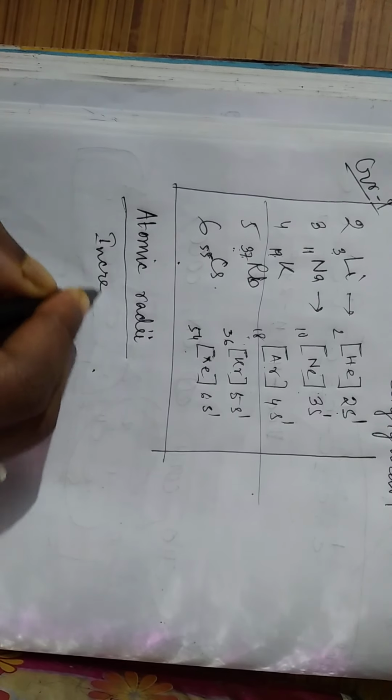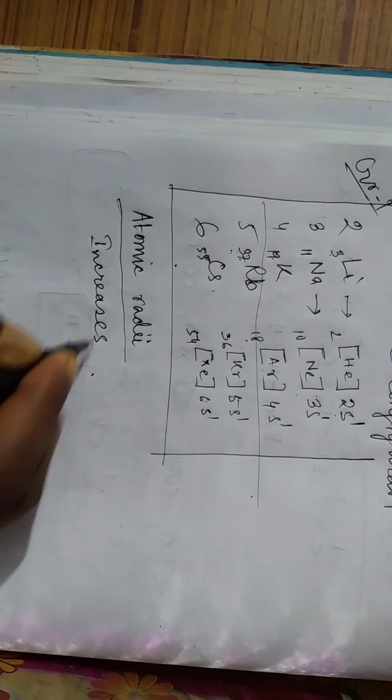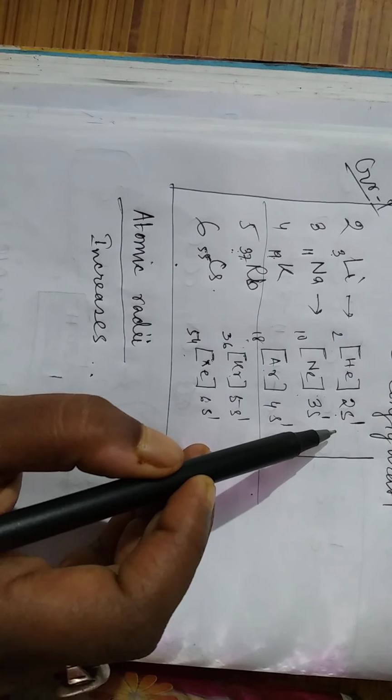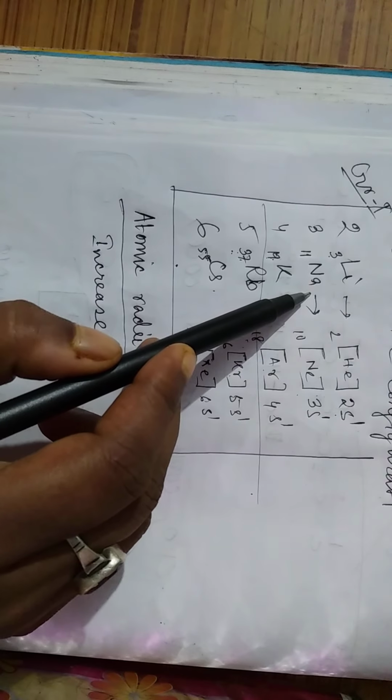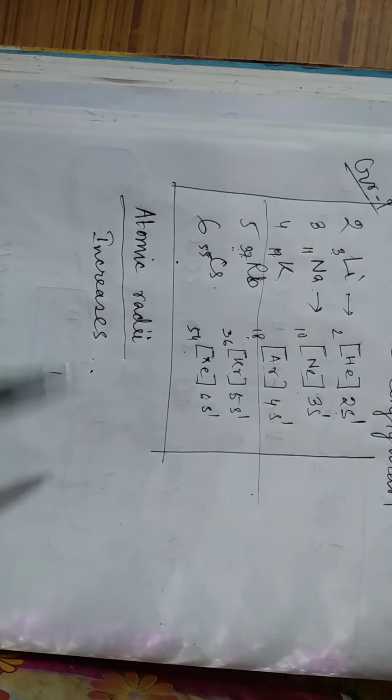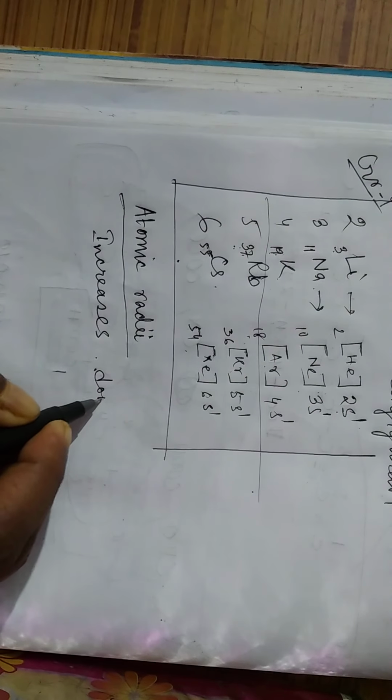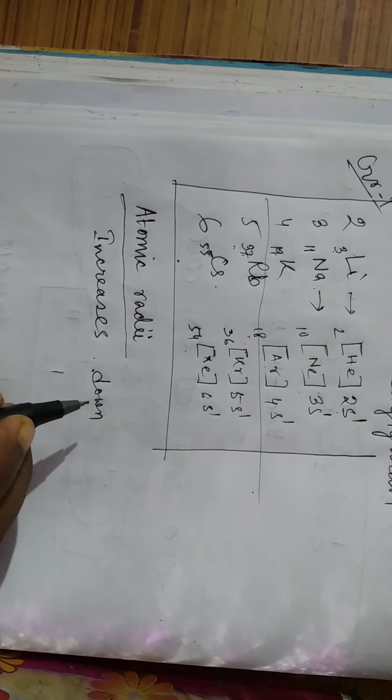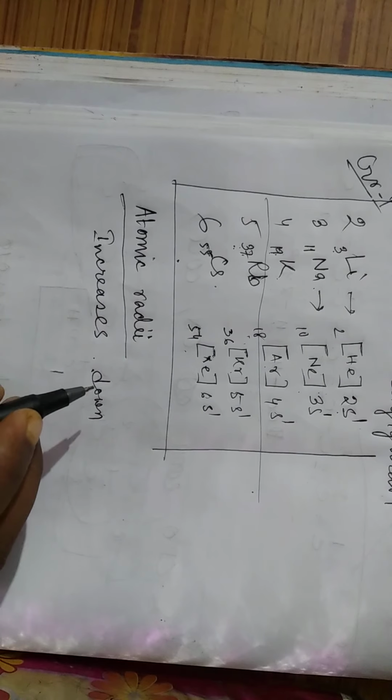So atomic radii increases. Why? Because the shells are added. From lithium to sodium, one shell is added. Sodium to potassium, another shell is added. So size increases down the group. So this is the thing.